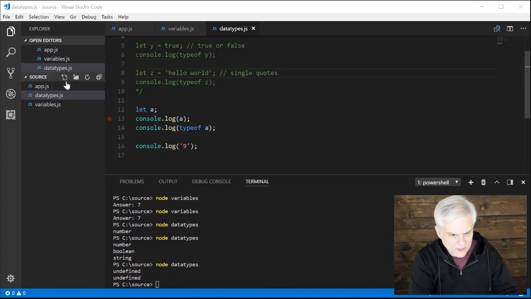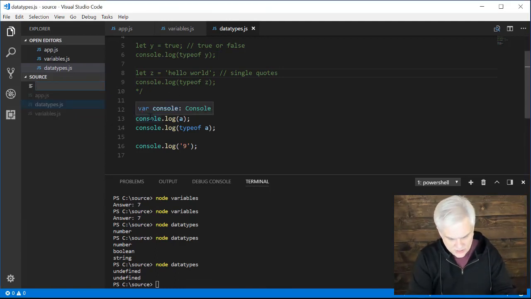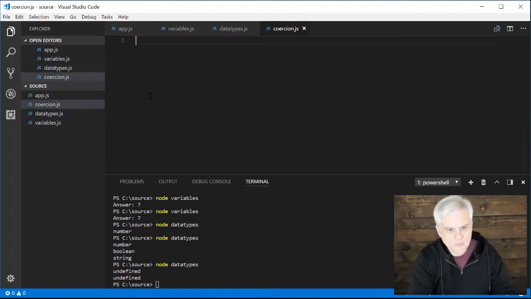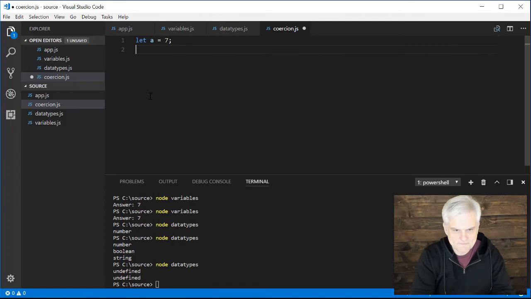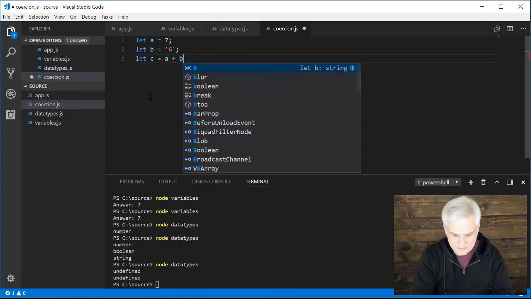So let's go ahead and create a new file. I'm going to call this coercion.js. I think that's how you spell it. And let's start off with a quick little example here. So let a equals 7. Let b equals the literal string, so I want to use single quote 6 single quote. All right. And then let c equals a plus b.